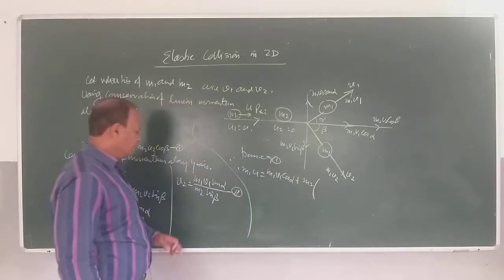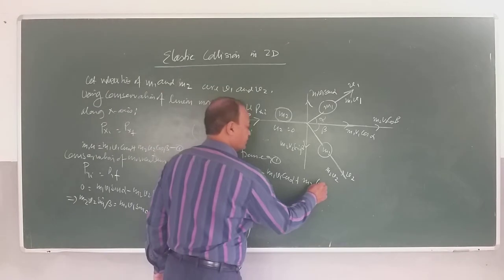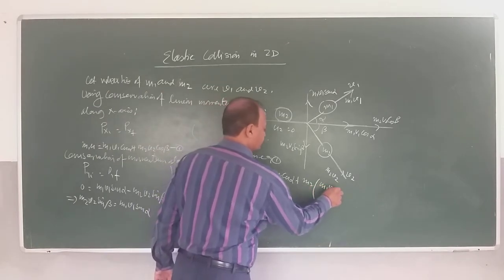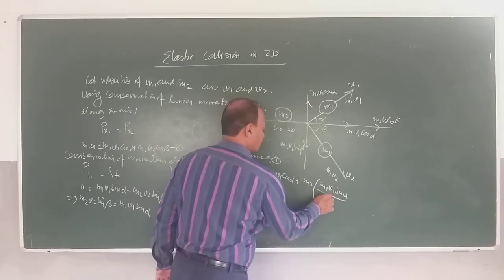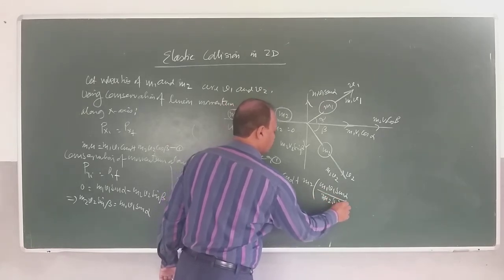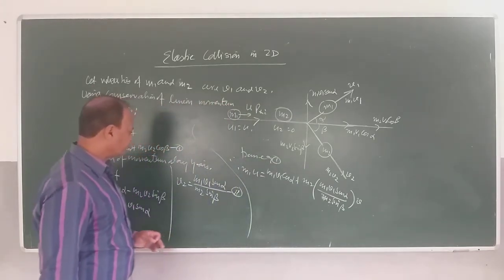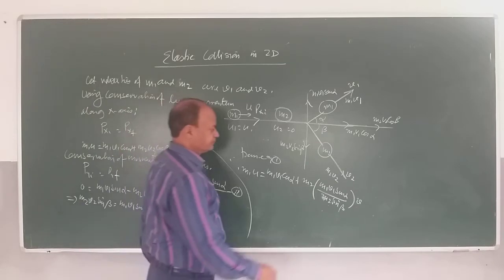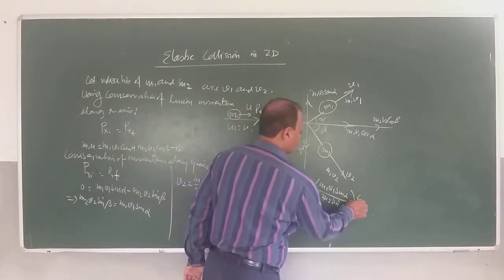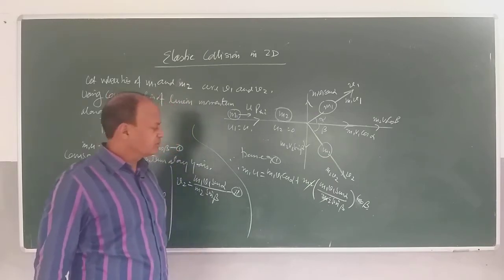Now v2 is m1 v1 sin alpha divided by m2 sin beta, into cos beta. m2 and m2 cancel out.